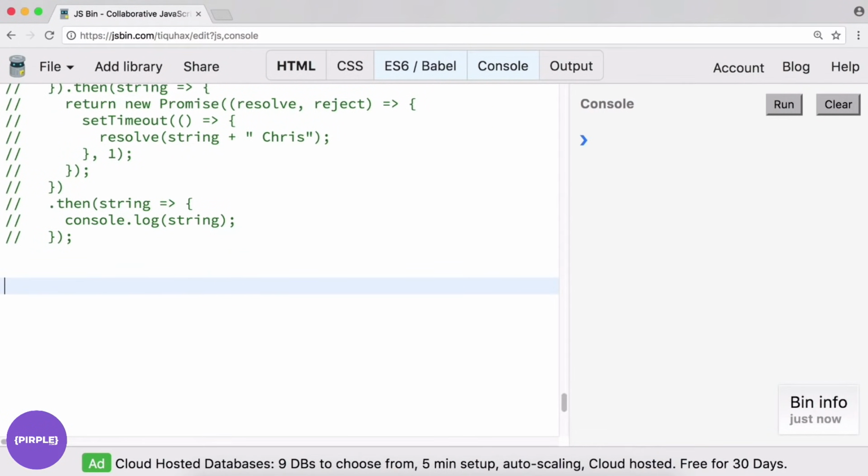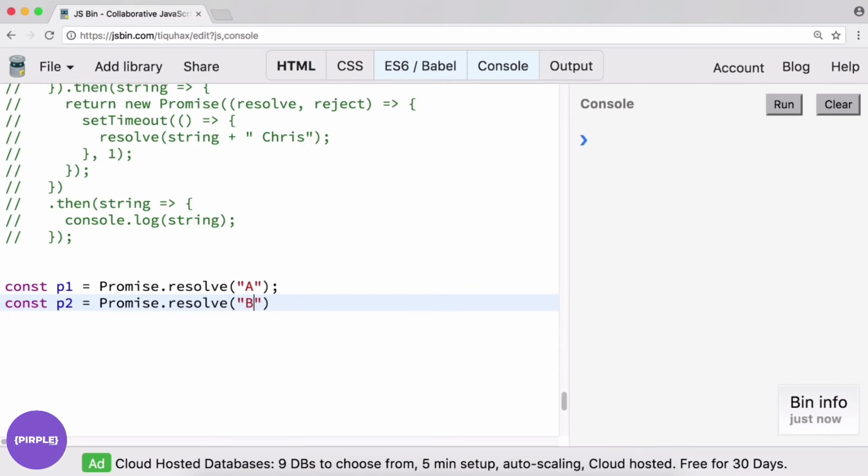The next promise method I would like to go over is called promise.all. And promise.all is pretty interesting. So promise.all, you give it essentially an iterable of promises, like an array full of promises. And promise.all will return a single promise when all those promises it's passed are resolved. So let's see a really simple example here. Let's say const p1 equals, we'll just kind of shorthand it, promise.resolve a. We can say const p2 equals promise.resolve b, and const p3 equals promise.resolve c.